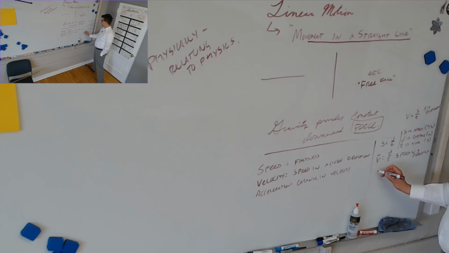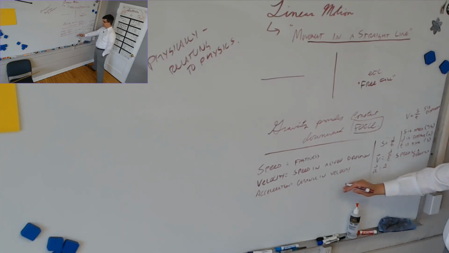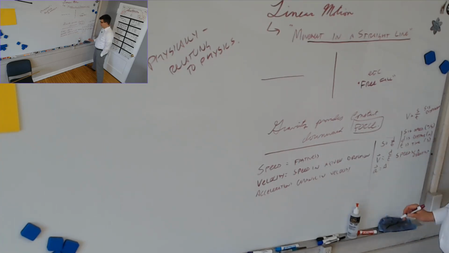Acceleration, mathematically defined as A. Should it have an arrow or not? Yes, it definitely should. It's a vector quantity. Equals, do you remember? It's change. Okay, which is what Greek letter? Capital delta. Changing velocity. Okay. Over, I usually just put time, but change in time is also fine. And this is where A with a line over it is acceleration. What units do you remember?